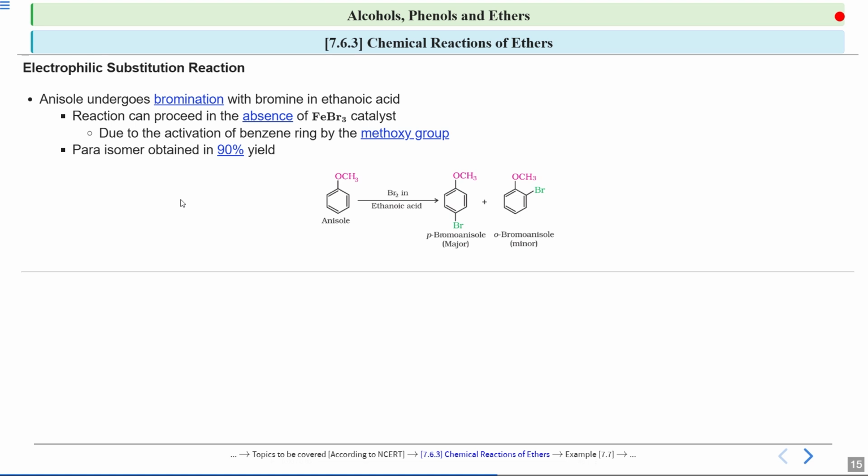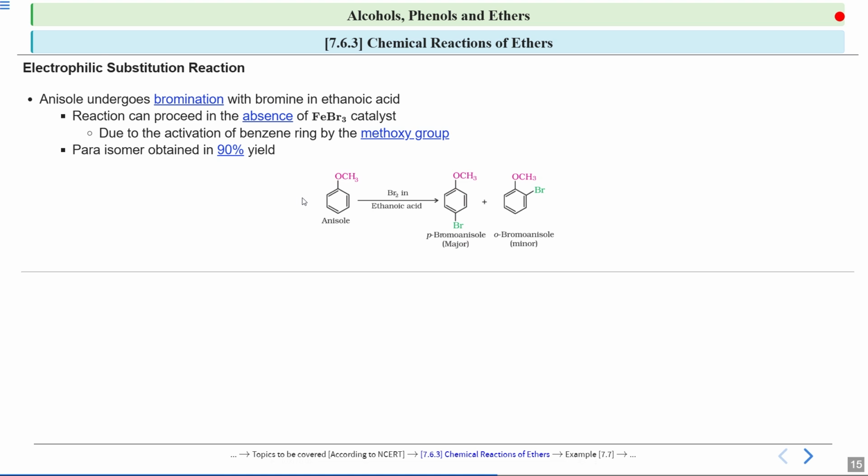Now, on what positions will it attack? I told you the electron density is more pronounced at ortho and para positions. So this Br will attack on this ortho position and this para position. If you look, you get two products. This Br is para to this OCH3 group, and here this Br is ortho to this OCH3 group. So you will get one para-bromoanisole and another, one ortho-bromoanisole. Now if you look, this is the major and this is the minor over here.